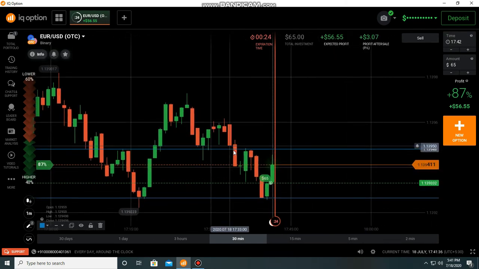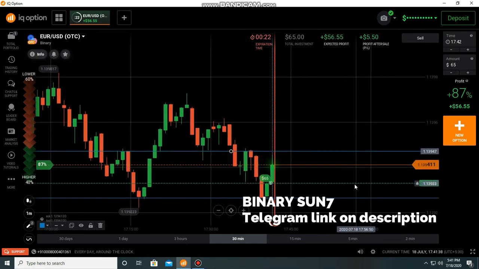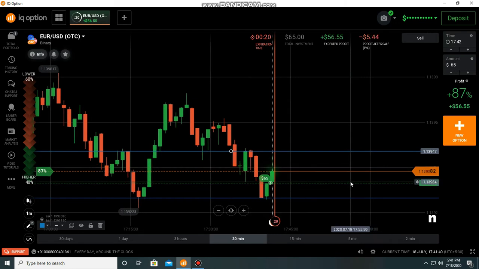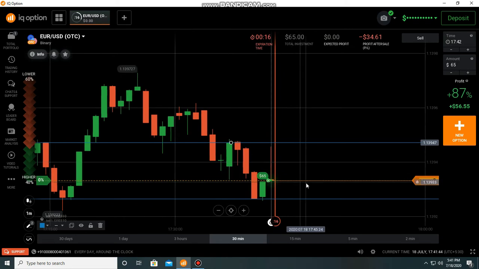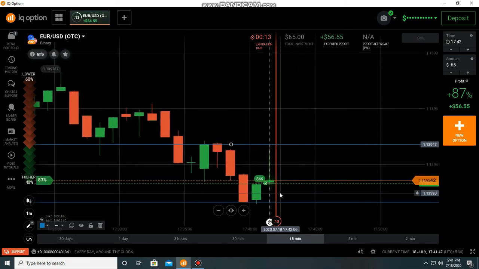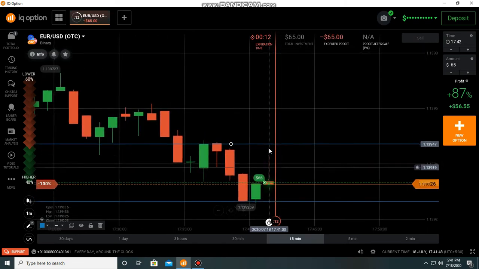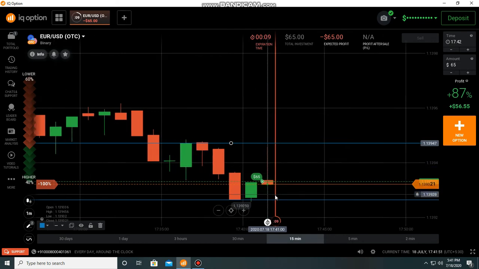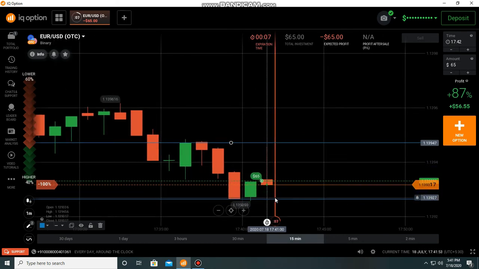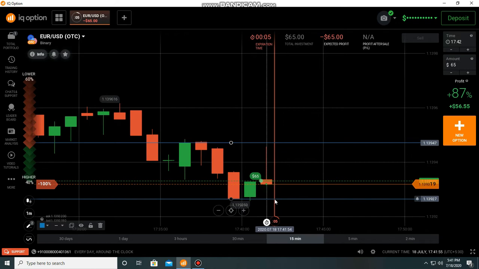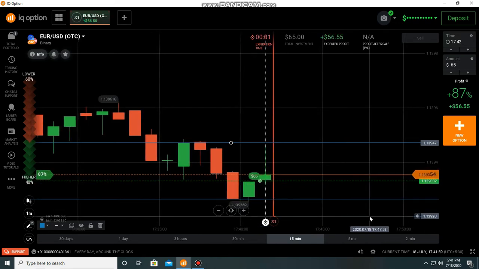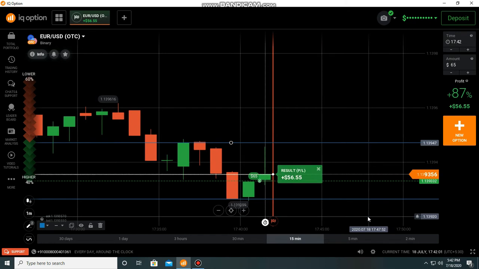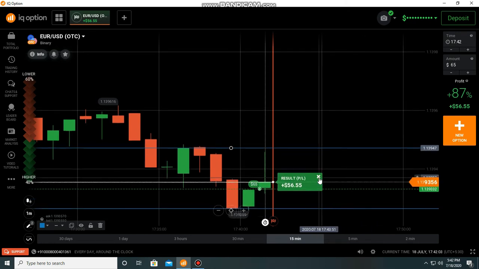Okay, we can see some rejection from that level, but the candle should be bullish. I don't know why the sellers are entering, but I expect to see a bullish candle. It's because of OTC. Sometimes it happens, but finally it closes bullish. Okay, here.